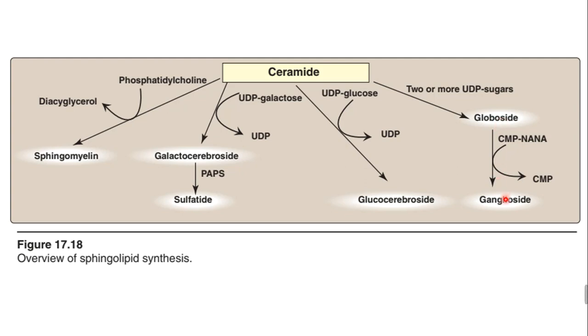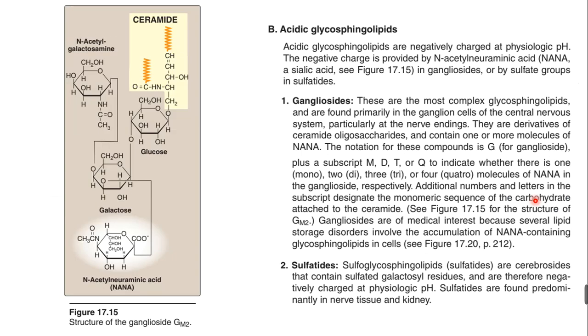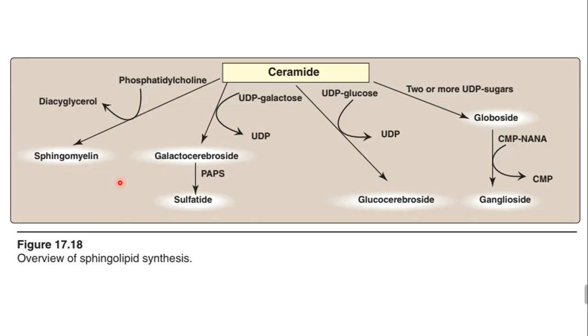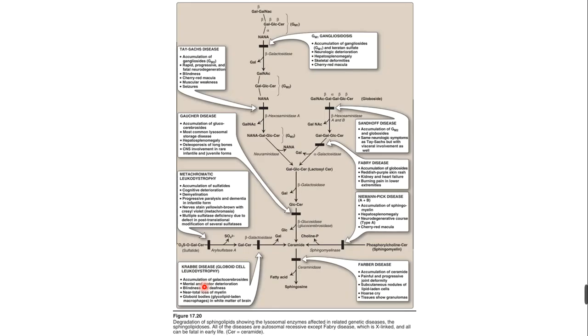From globoside, ganglioside will be formed. So ganglioside means, okay, CMP-NANA, and CMP is liberated and NANA is going to be attached, that is why it is called ganglioside, that is simply called GM. So I already showed the composition of GM, you can see here. So this is the NANA one. So NANA is coming from CMP-NANA, and NANA is going to be attached with the galactose. So this is the overall overview of sphingolipid synthesis.